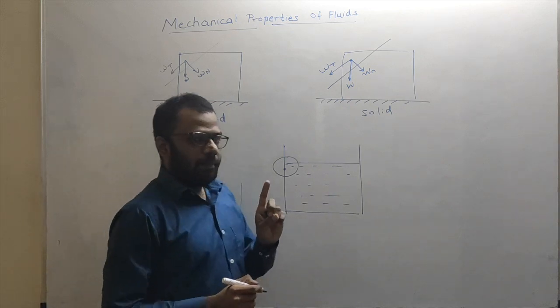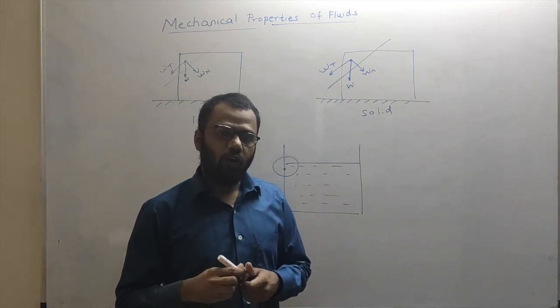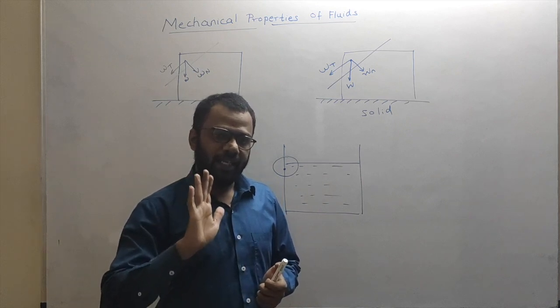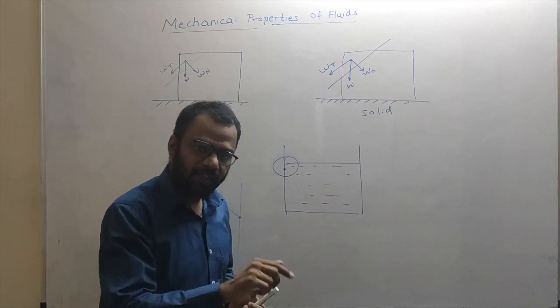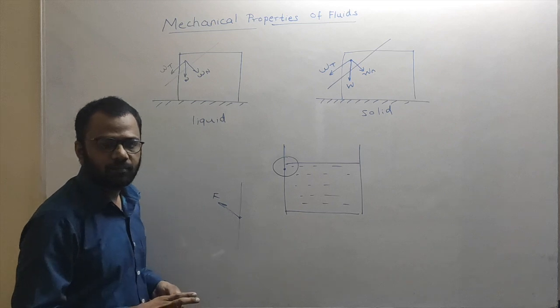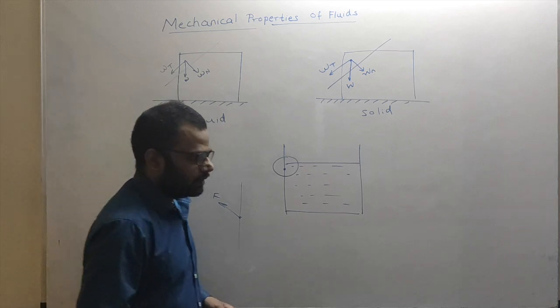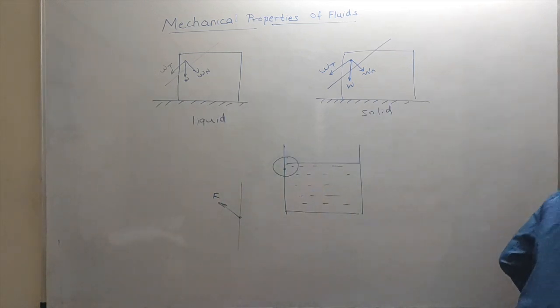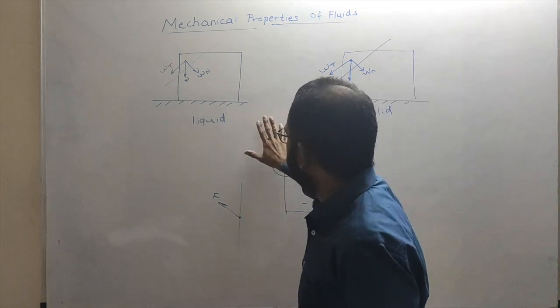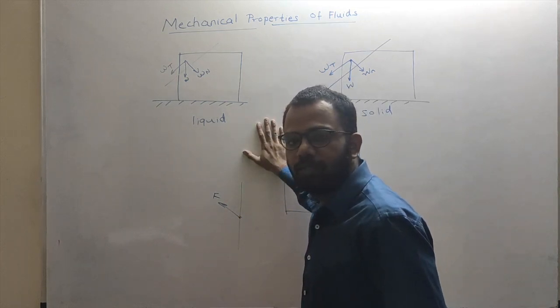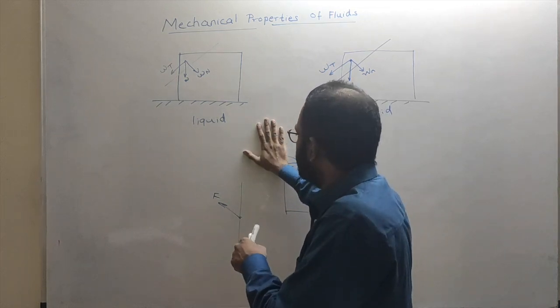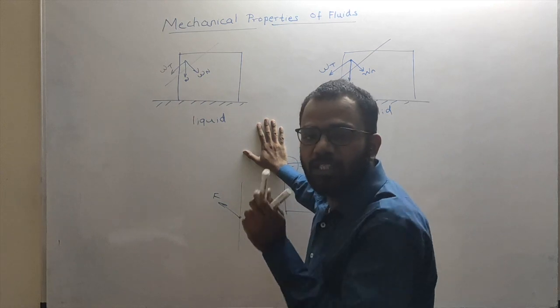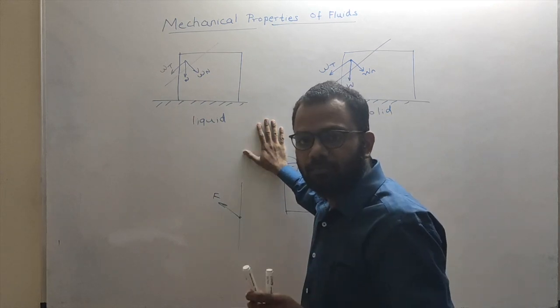So by Newton's third law, the wall will also provide an equal amount of force to the liquid in the opposite direction. Because if I push this board, I am applying some force. The same force is being applied on me in the opposite direction by the wall.